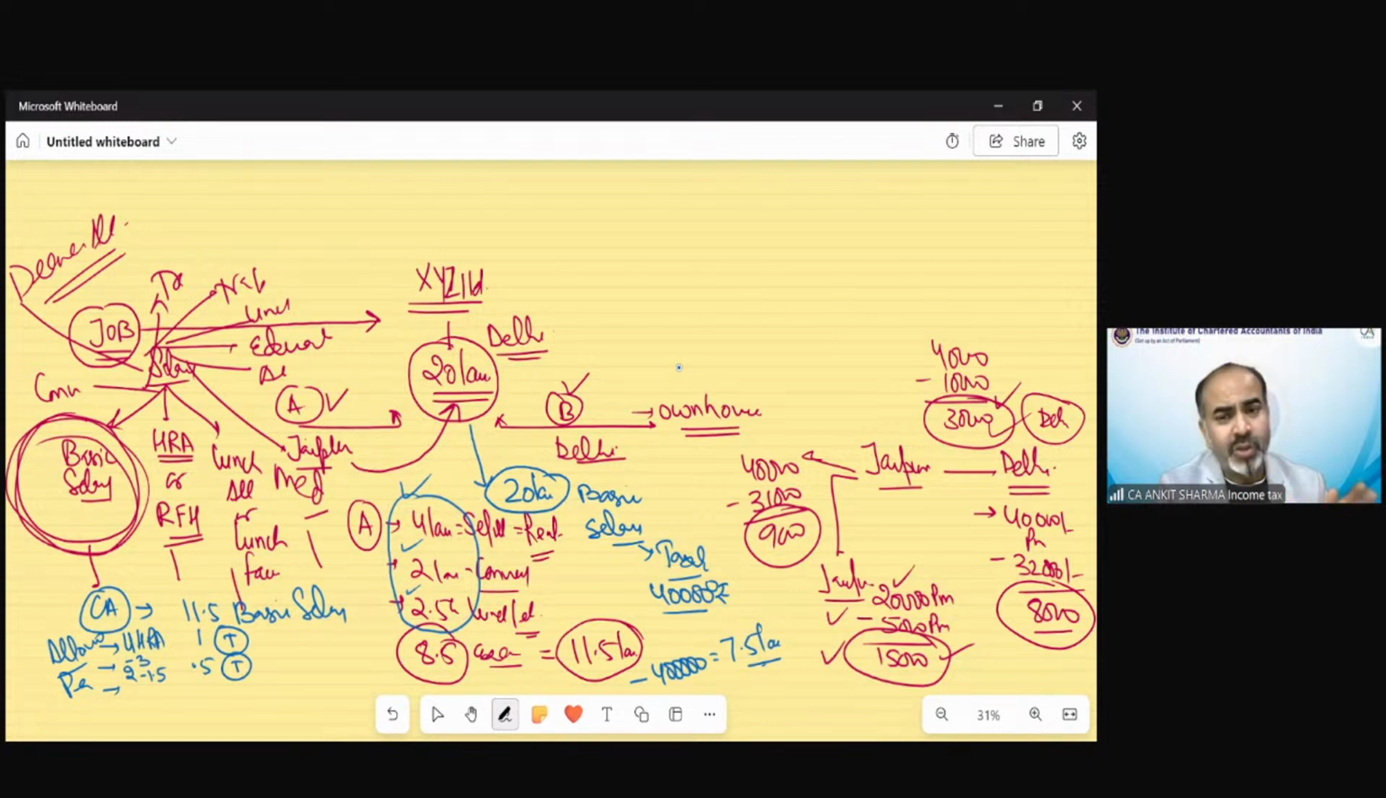For the lunch allowance, etc., we are asking the employer to provide some facilities for which exemptions under income tax are there. So suppose out of this 2.5 lakh rupees, we have asked the employer to provide some kind of perquisite, so the taxability we can reduce. Suppose out of this 2.5 lakh, we are able to make only 1.5 lakh taxable.